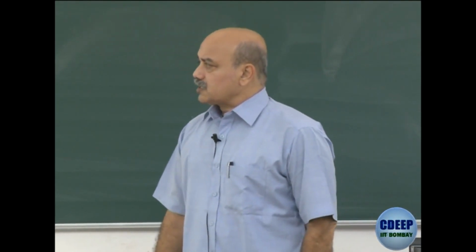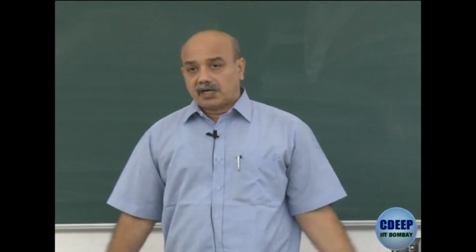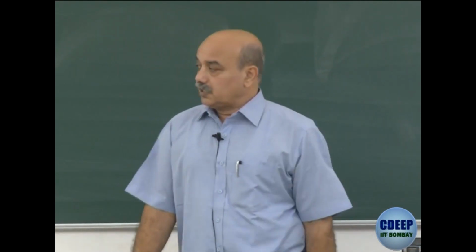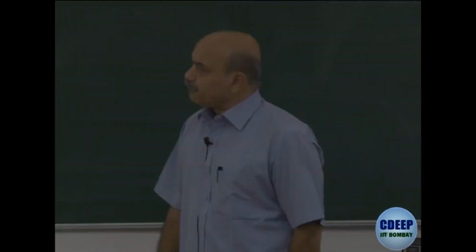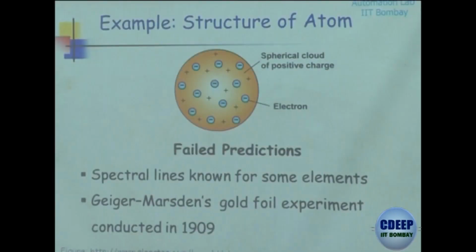Predictions like electrical neutrality could be very easily explained using this, but some things couldn't be explained. One of them is the spectral lines that are seen for different elements. That was known by then.